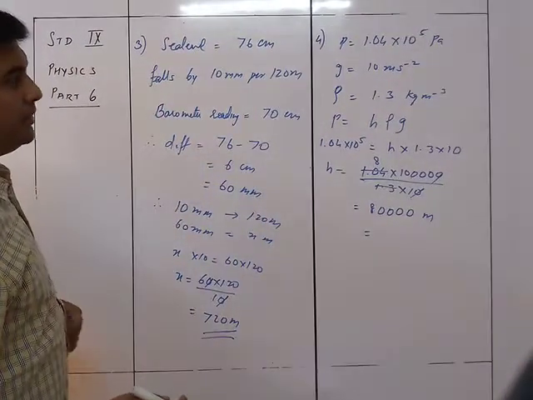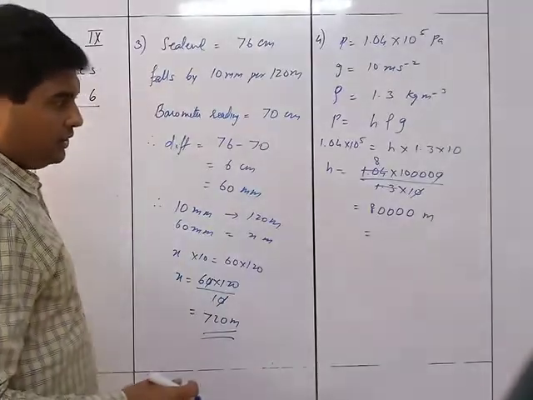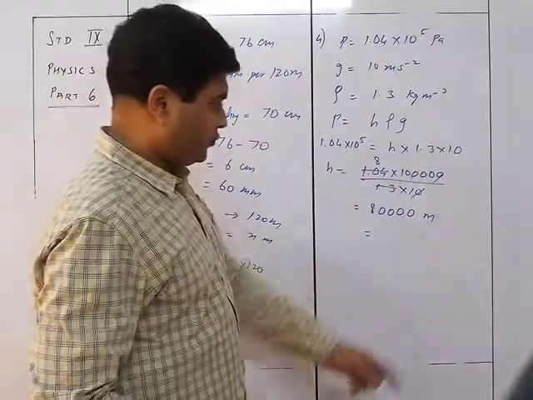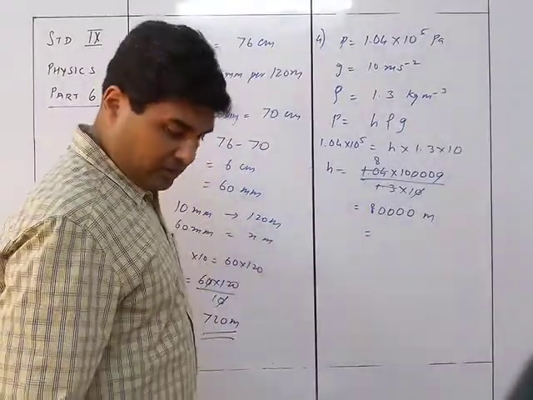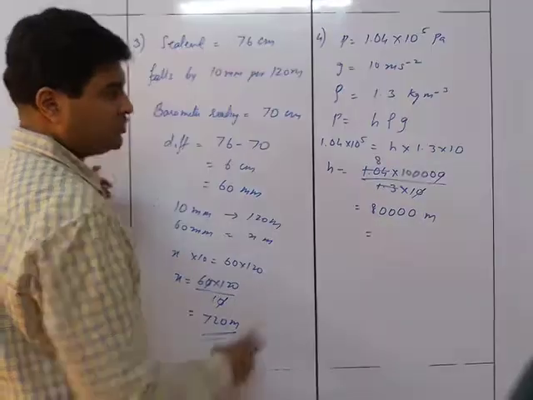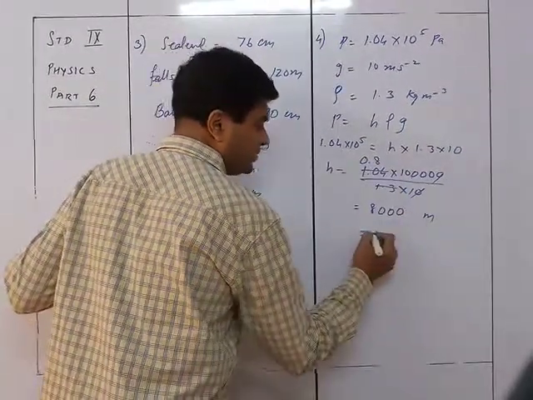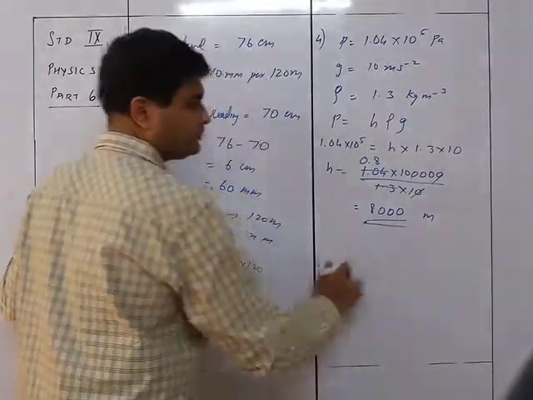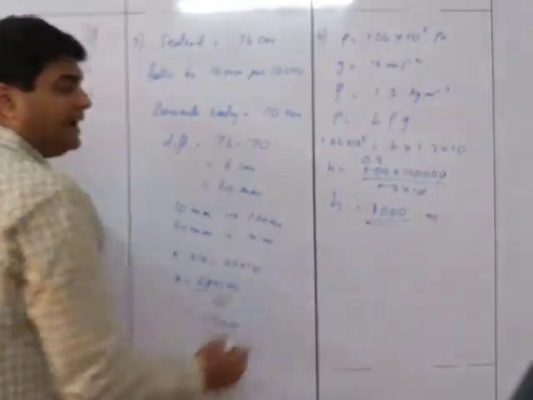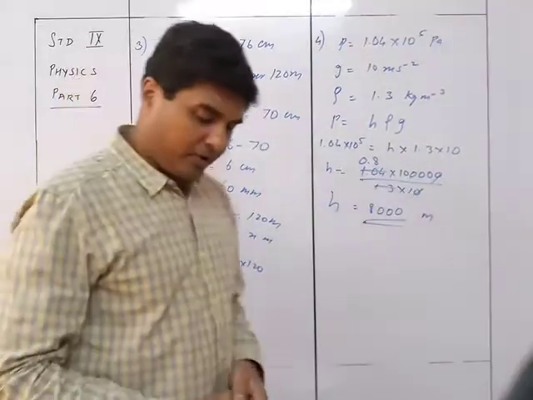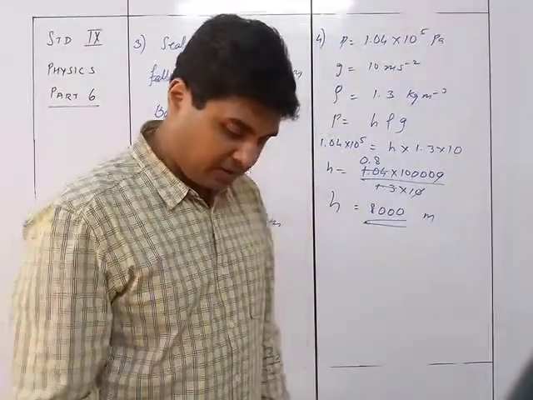Sorry, this is 13. So 0.8, so that will be 8,000 meters. That's the answer. So the height of the atmosphere at that point is 8,000 meters.